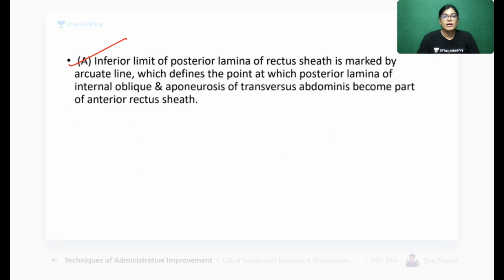So here, if we talk about the inferior limit of the posterior lamina of the rectus sheath, it is just marked by the arcuate line, and it is the point where the posterior lamina of the internal oblique and transverse abdominis is going and continuing with the anterior rectus sheath. So the whole definition has been given.